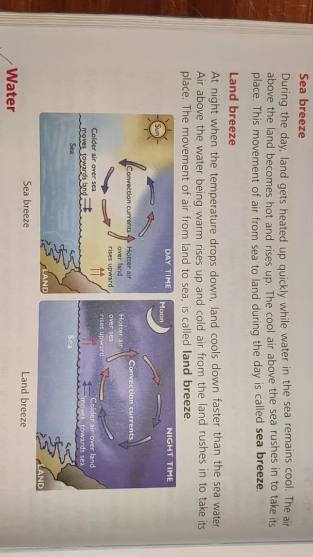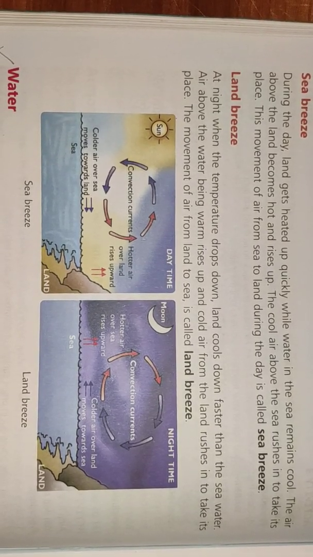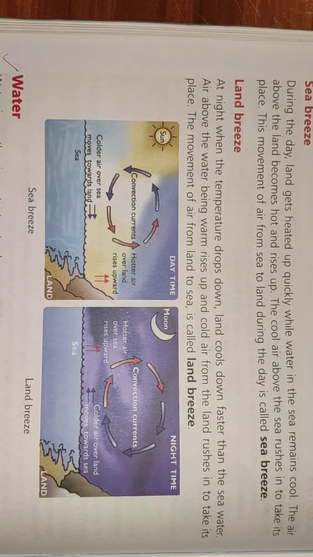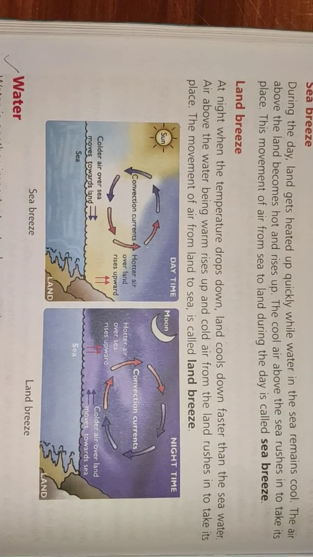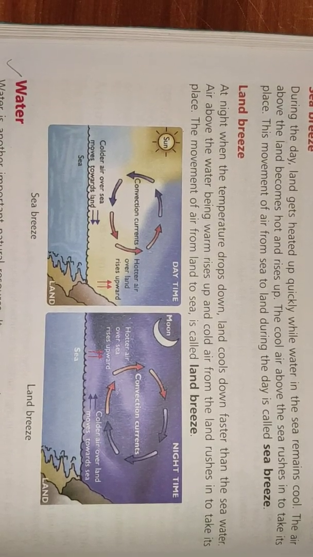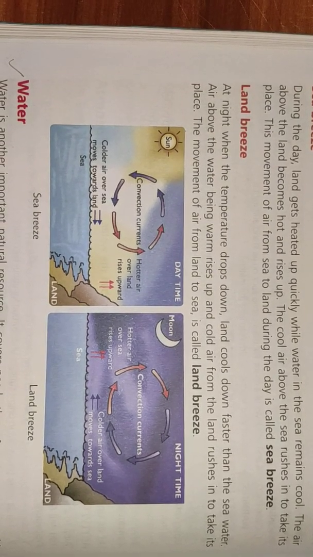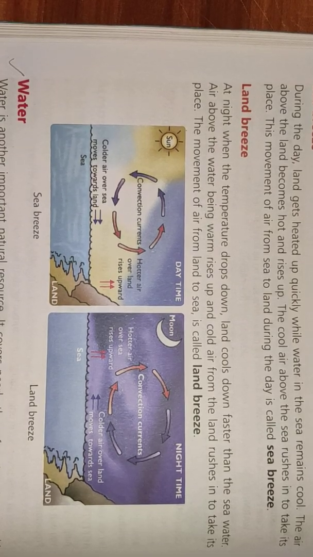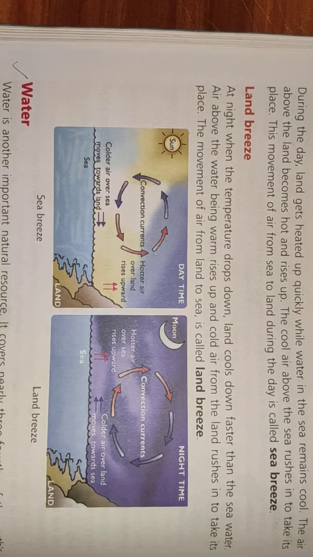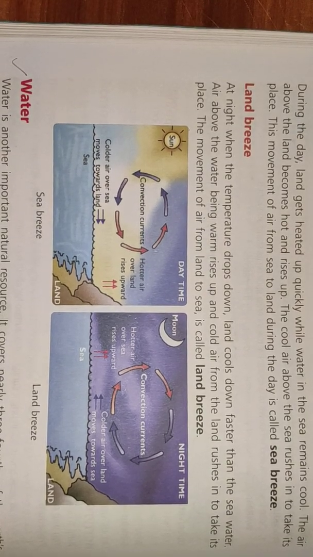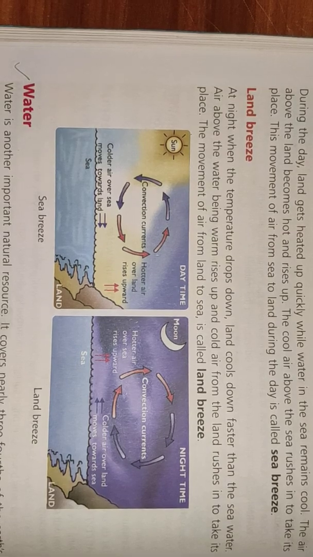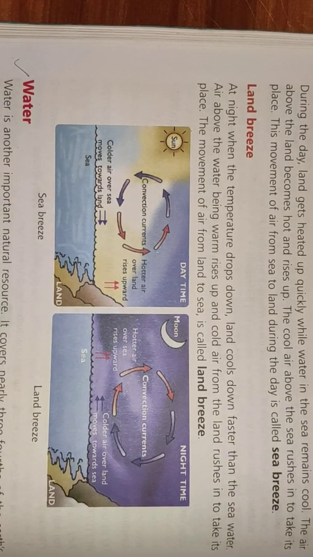Now what is land breeze? At night, when the temperature drops down, land cools down faster than the sea water. Air above the water, being warm, rises up and cold air from the land rushes in to take its place. The movement of air from land to sea is called land breeze. Now you can see the sea breeze time is daytime and the land breeze time is night time.